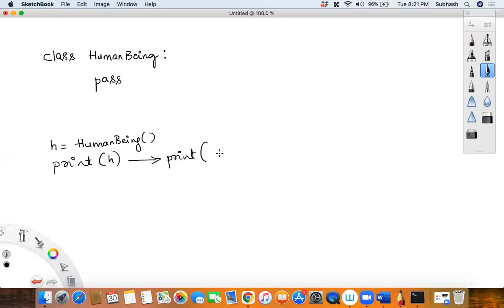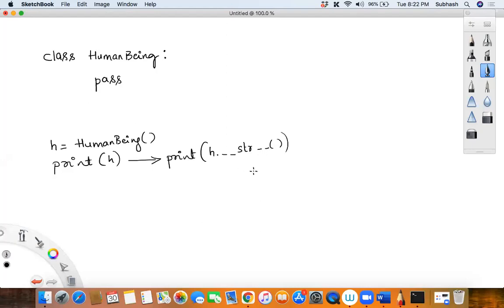It says print, and it will internally call h dot underscore underscore str underscore underscore, like this. Am I right? Correct, no, my dear friends, isn't it? It calls this str method, right? So when there is no str defined over here, will this give any error?